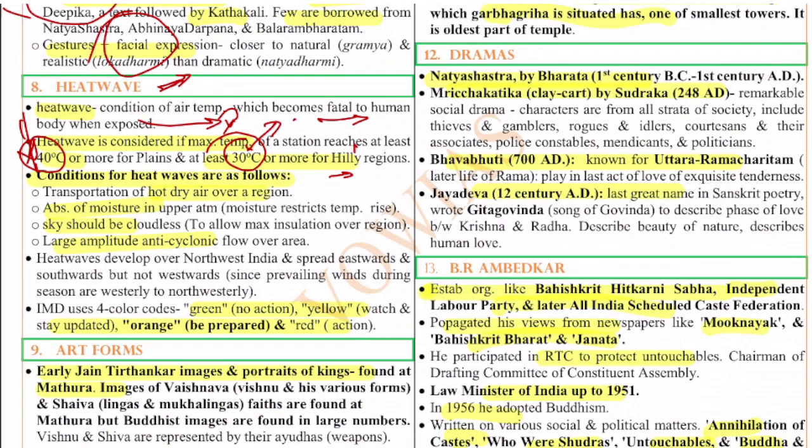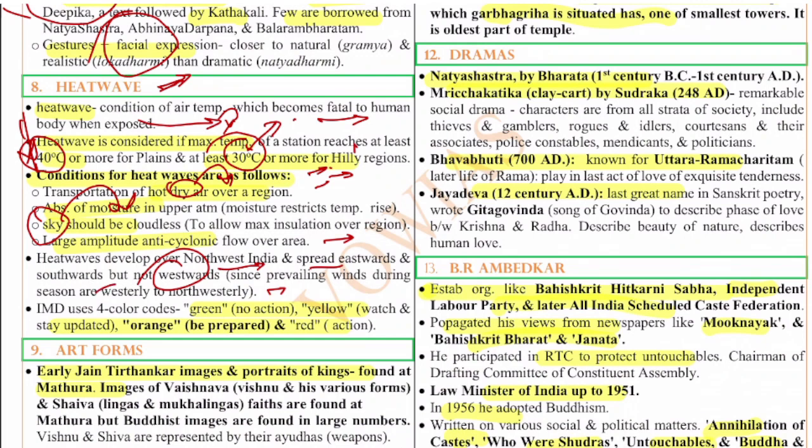Conditions for a heat wave: the transportation of hot and dry air over a region will lead to an increase in temperature. The absolute moisture in the upper atmosphere also reduces, and the sky should generally be cloudless. A large amplitude anticyclonic flow over an area should be there for these heat waves. These heat waves develop over northwest India and spread eastwards and southwards but not westwards, since the prevailing winds during the season are westerly to northwesterly. So that means the winds move from west to east, and we can see the heat wave traveling from west to east and not from east to west.